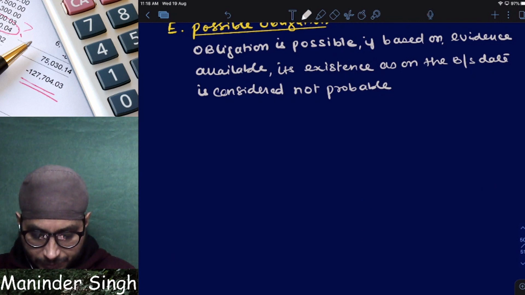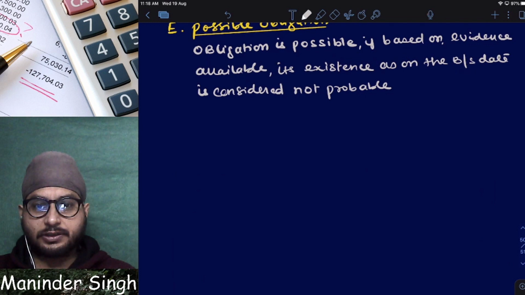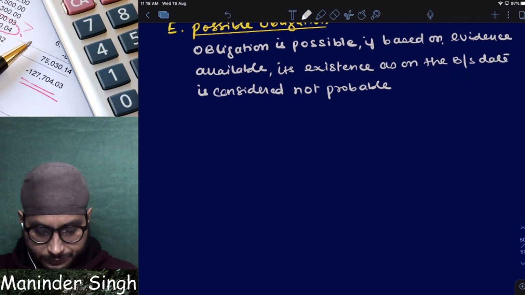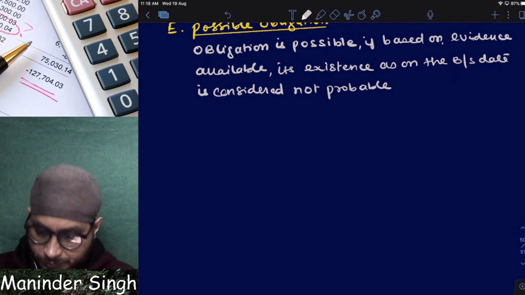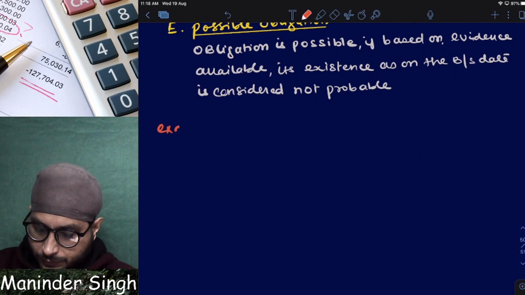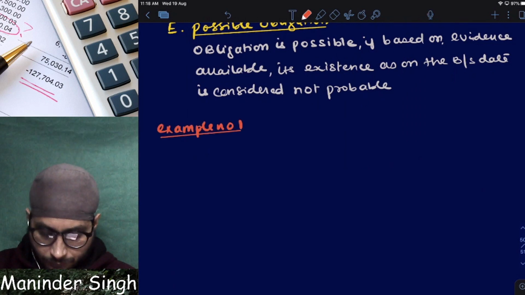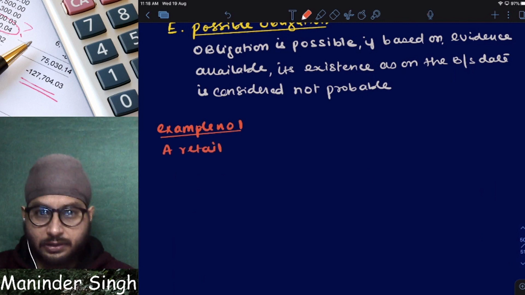Now let us see some examples. I will give you some examples I have. Let us see whether you are able to solve or not. Tell me example number 1. I will write. Example number 1. A retail store